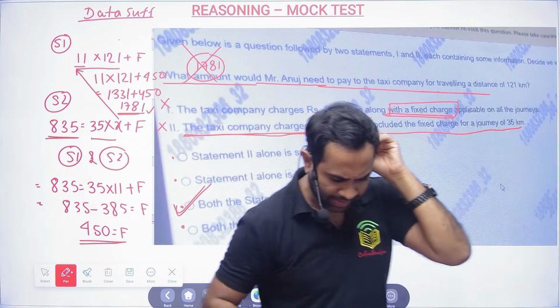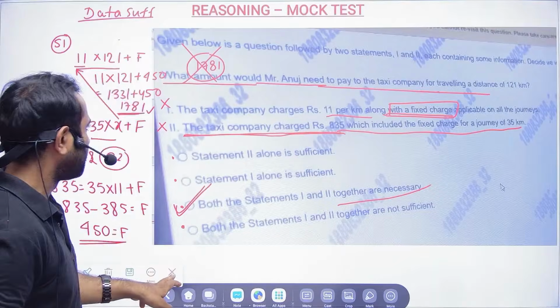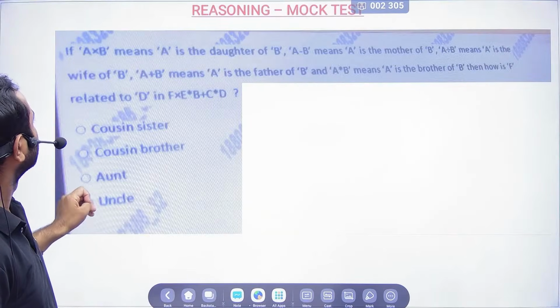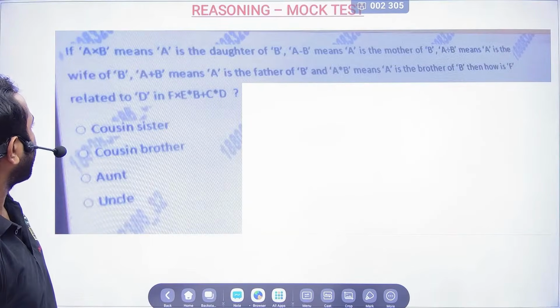Okay, chalo bhai, next question. So the next question of your mock test is this one. Okay, I hope it is clear.